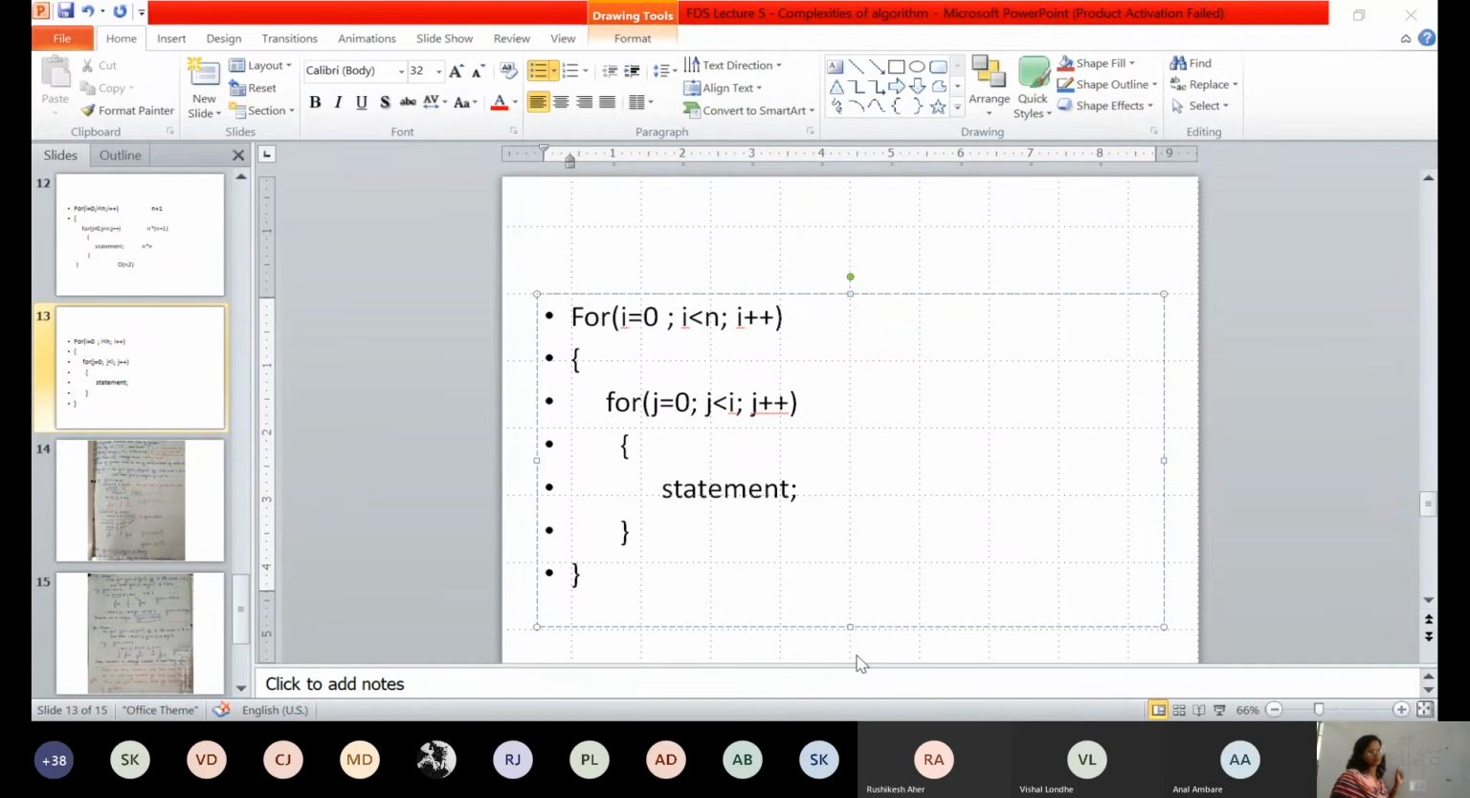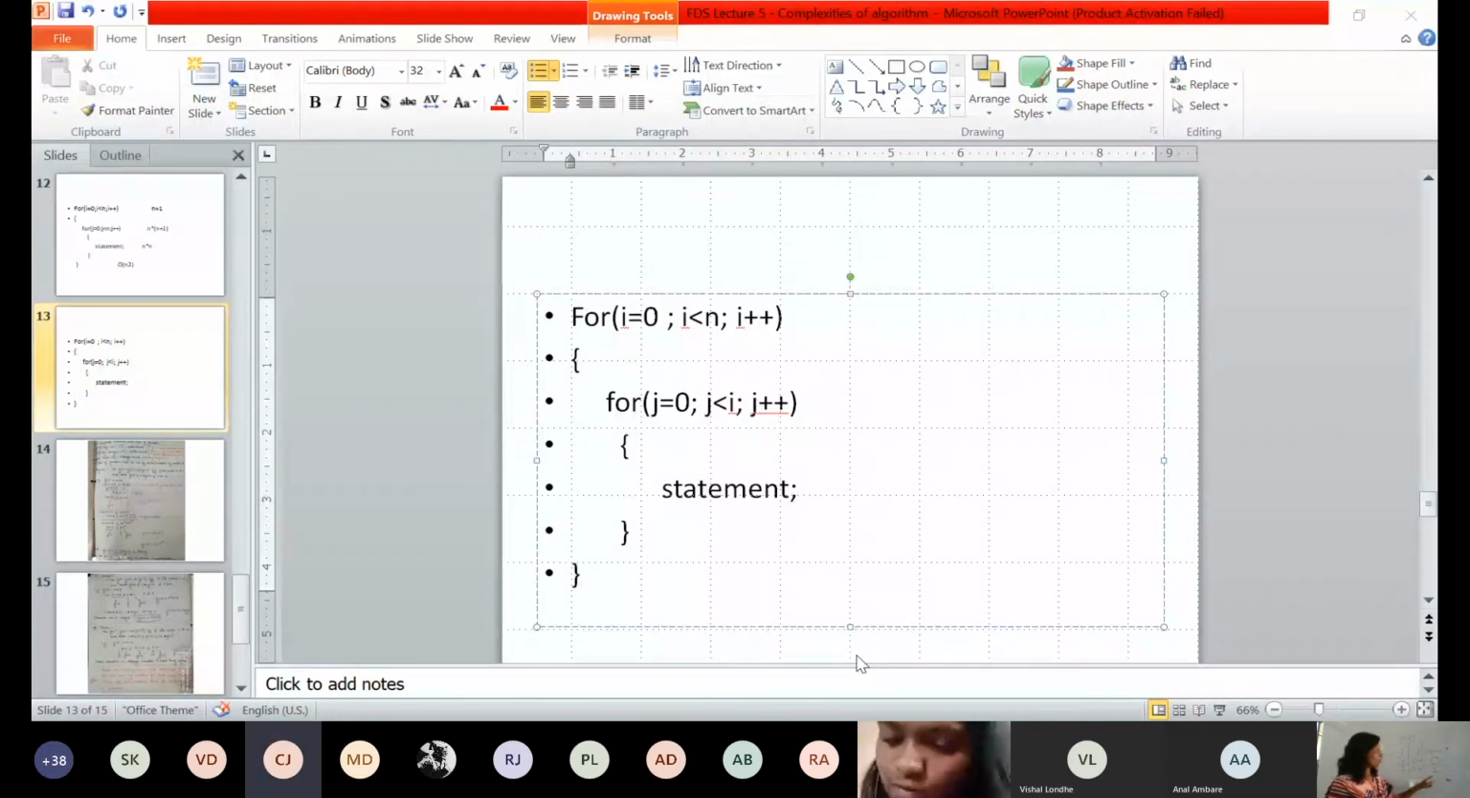Now in the next iteration, what will happen? Value of I will be incremented, na? I will be equal to 1 now, right? Now what about J? J will be again initialized to 0, na? Yes. So 0 less than 1, the condition is true and the statement inside will be executed once.